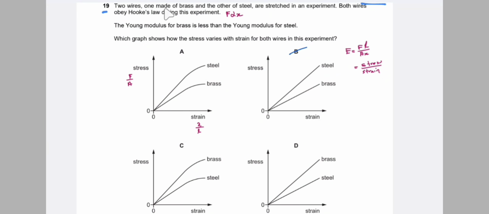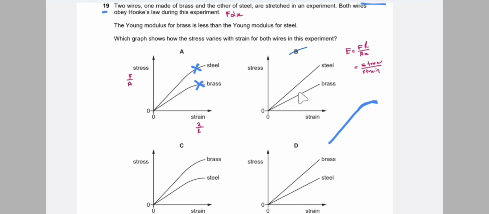Question 19. Two wires, one made of brass and the other made of steel, are stretched in an experiment. Both wires obey Hooke's law. So Hooke's law means that force is directly proportional to extension. That means the graph is a straight line and there is no curved section. That means there is no limit of proportionality or elastic limit.